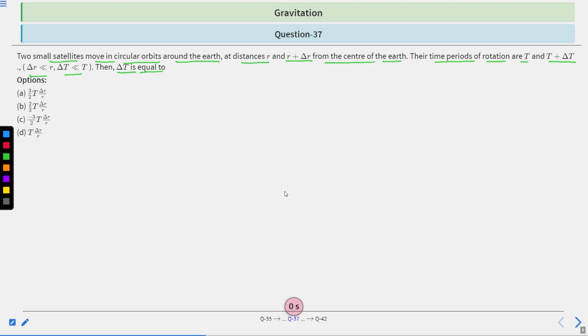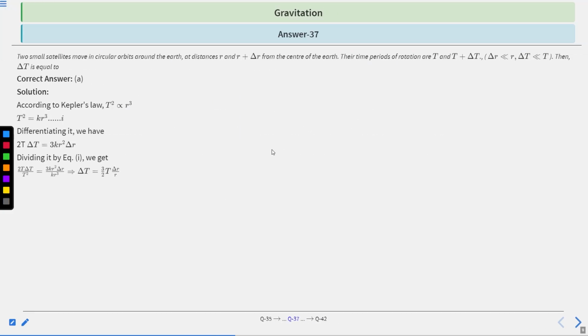Let's find the solution. According to the question, the distances are r and r plus delta r, and the time periods are T and T plus delta T. Then according to Kepler's law, T square is directly proportional to r cube. So from Kepler's law, T square equals k r cube.